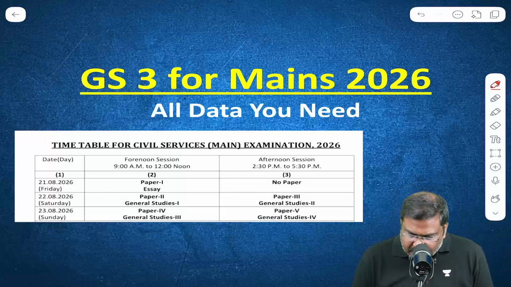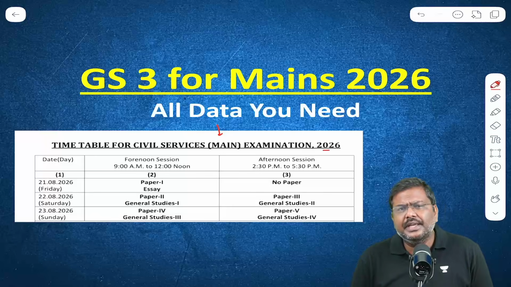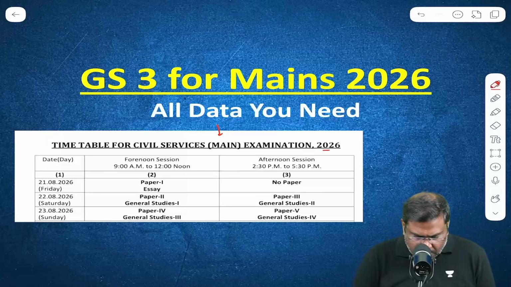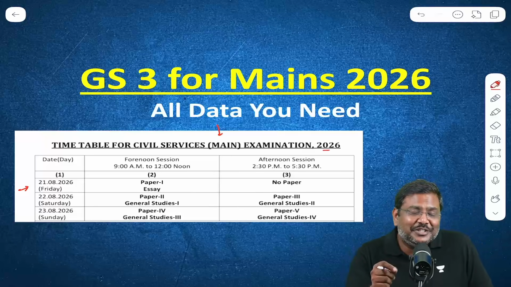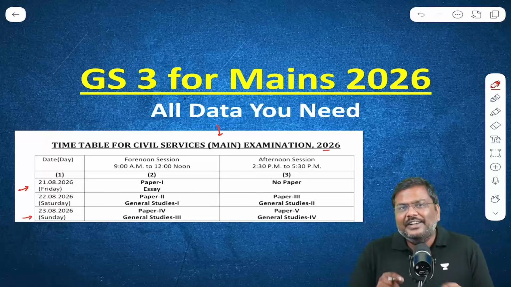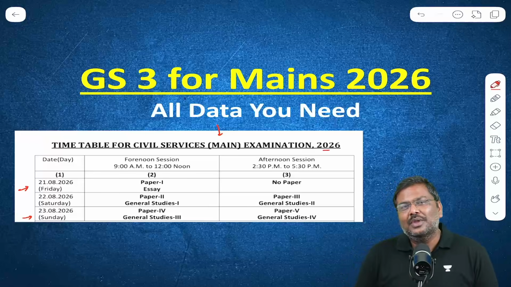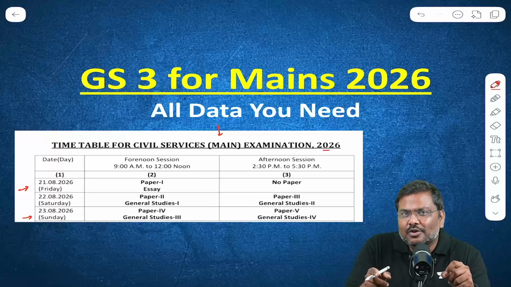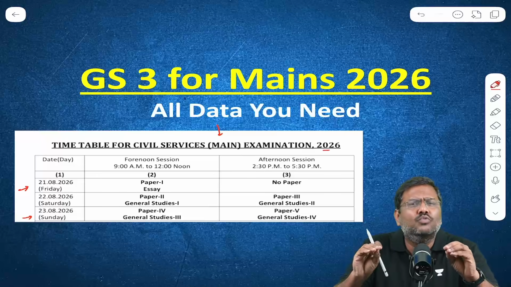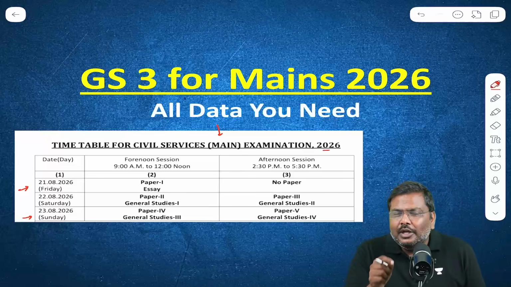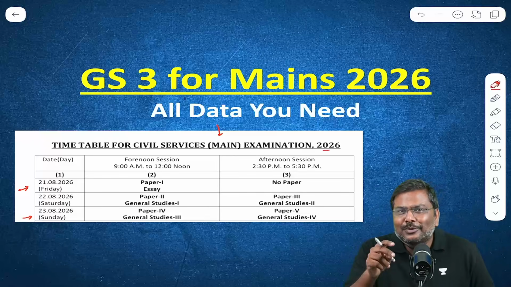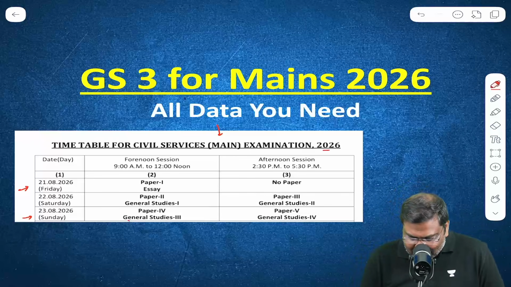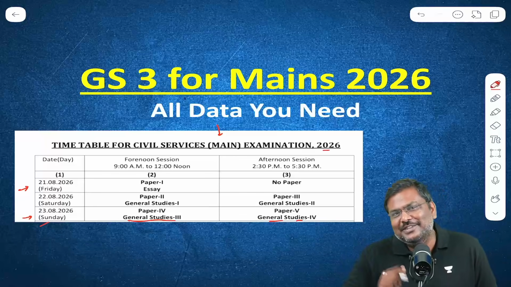The UPSC Civil Services Mains Examination 2026 is set to start from 21st August 2026. And your favorite paper, GS paper 3, will be conducted on 23rd, which falls on Sunday. So if you're somebody whose basic argument is you will not work on Sunday, come what may, be careful. You will not only have to attempt the questions of just one GS paper, you will have to write two GS papers, that is GS paper 3 and GS paper 4, on Sunday this time.